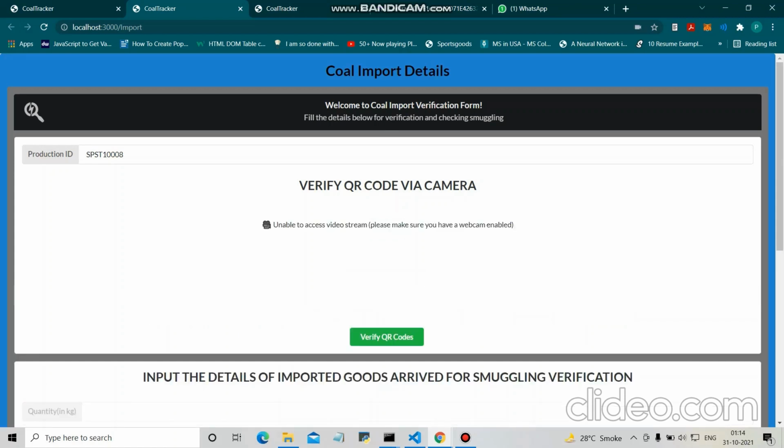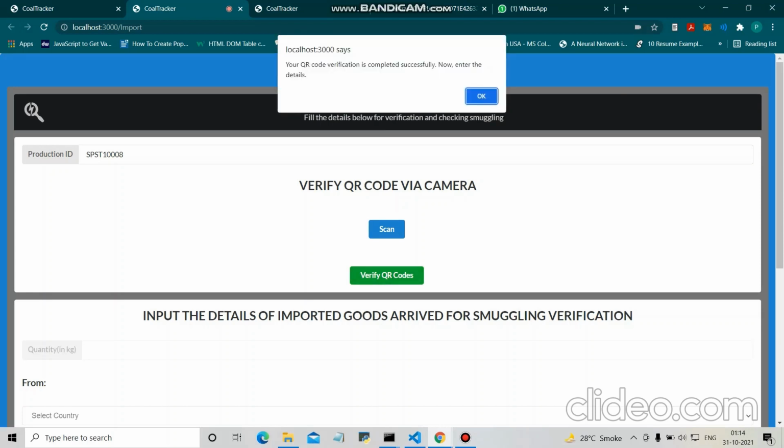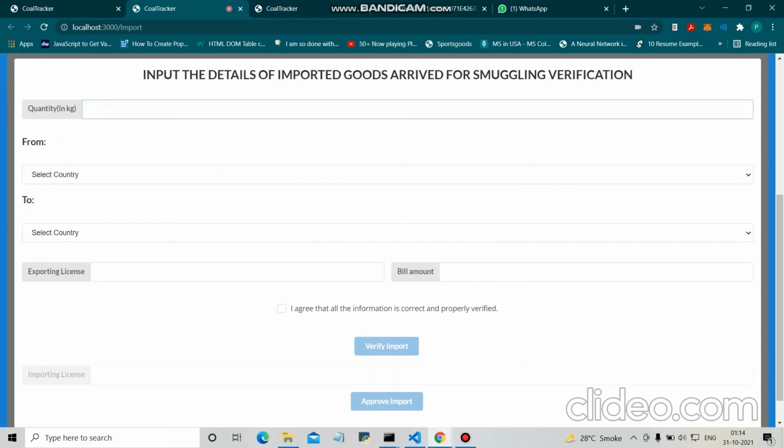So first I physically scan the QR code. Now the QR code is scanned by the camera. Now we'll verify both the QR codes. As you can see, the message came: your QR code is verified successfully. Now we will enter the details. The importer will enter the details, what quantity he has received, to check whether there is smuggling or not.